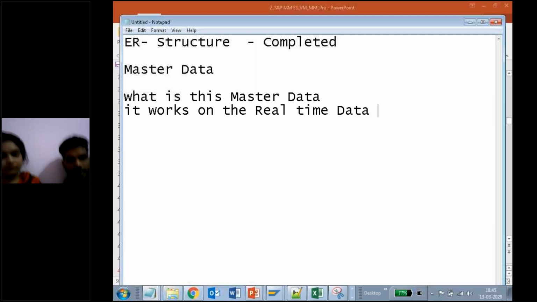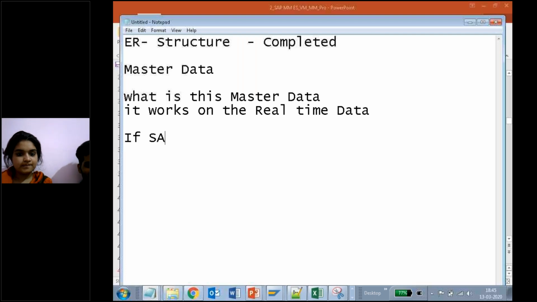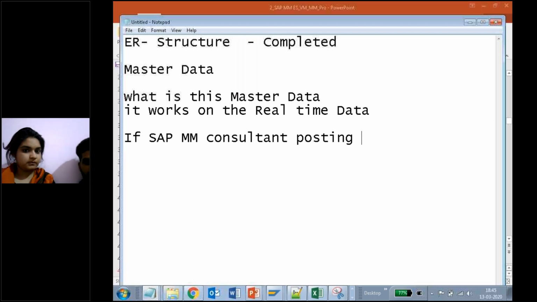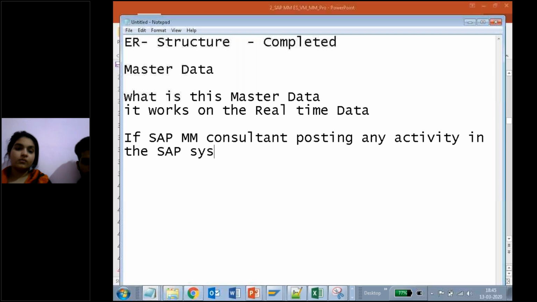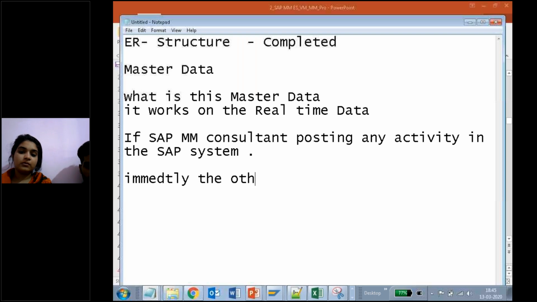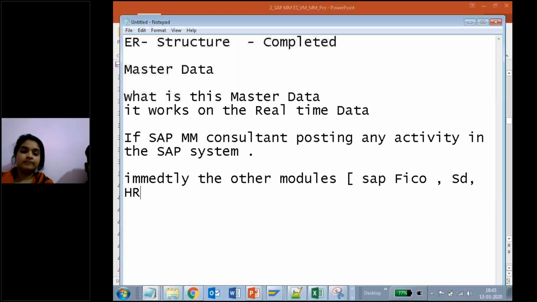The meaning of real-time data is, if an SAP MM consultant is posting any activity in the SAP system, immediately the other modules, like SAP FICO consultant or SD consultant or HR consultant, are affected.